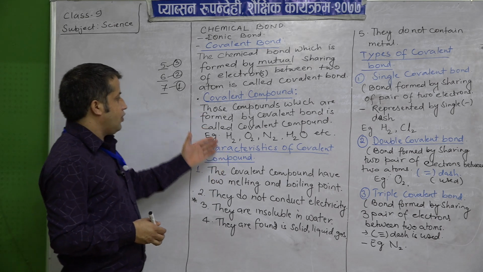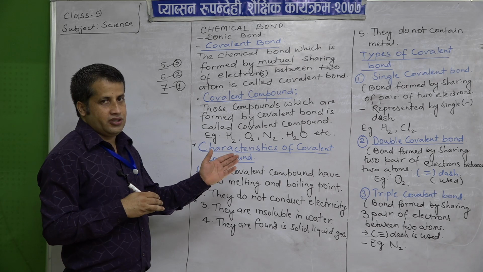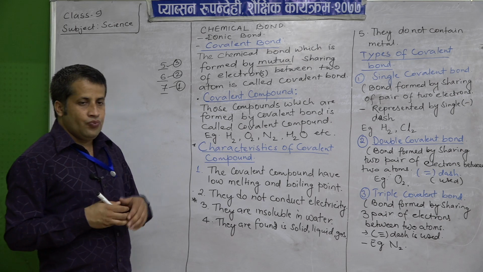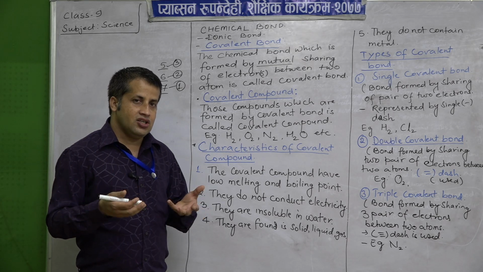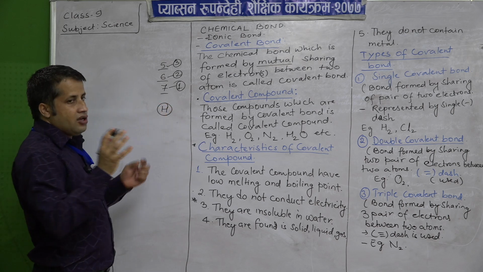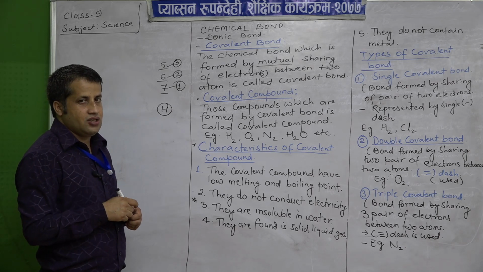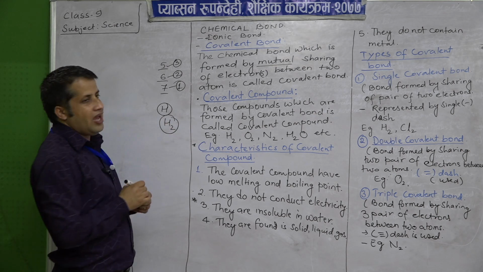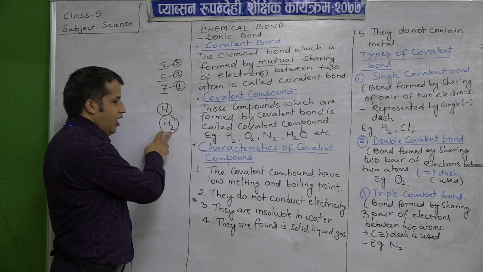For example, hydrogen is a diatomic element. You may know that diatomic element means when they exist in nature, they cannot exist as a single atom like H. A single hydrogen atom cannot exist in nature, but it is found when two hydrogen atoms come closer to each other in the form of H2.